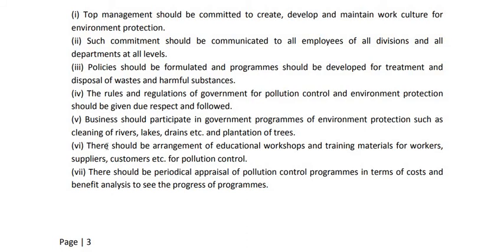Then number 6 is there should be arrangement of educational workshops and training materials for workers, suppliers, customers, etc. for pollution control. That means business should provide educational workshops. The business should give training materials to whom? To its workers, to its suppliers, and to customers for pollution control, so that the workers, suppliers, and customers can use such materials and such training, such workshop education to control the environmental pollution.